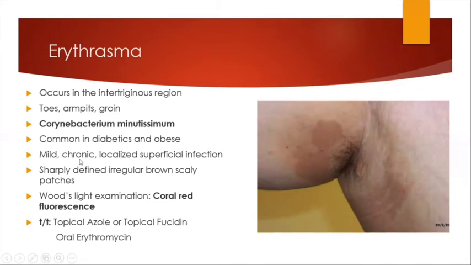This is a mild, chronic, localized superficial infection of the skin, which has sharply defined irregular brown scaly patches. The Wood's lamp examination, if done, will reveal a coral red fluorescence. The treatment is done with topical azole antifungals or topical antibiotics like fusidic acid. And sometimes when there is diffuse involvement, then oral erythromycin is required.